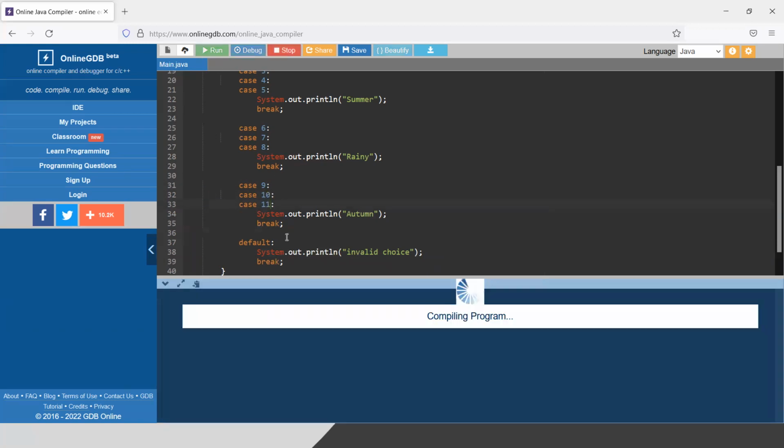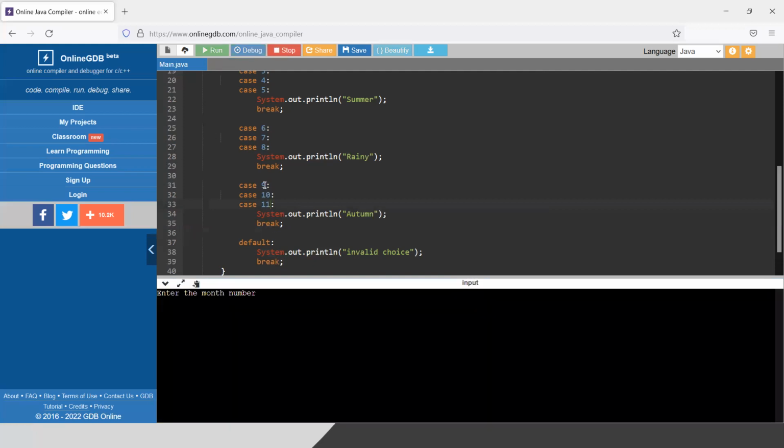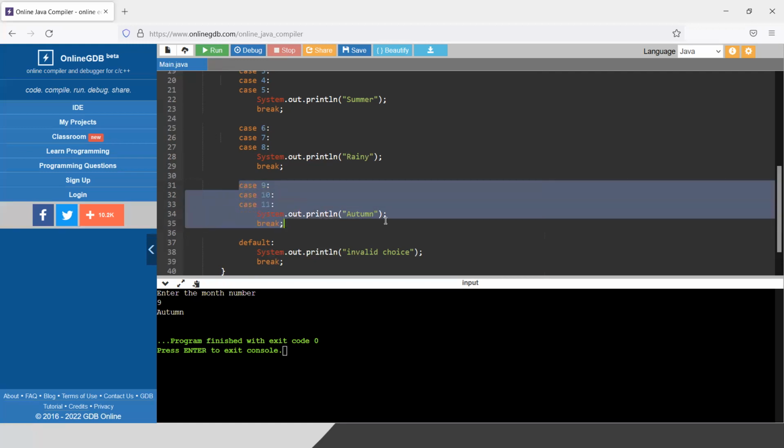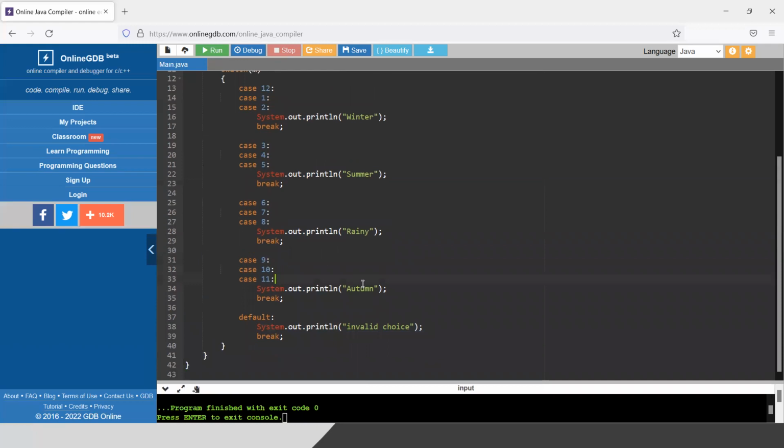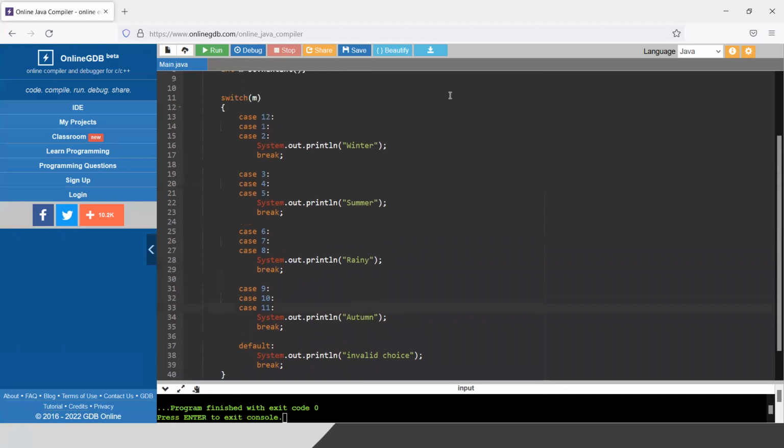So I hope we are done. Let me run this program for you. Suppose I will give 9 here. If I give 9, obviously it will print autumn because it is fall through and it is directly going into the autumn line, printing autumn and break. That's all. If you check the program, I am expanding it. I have just mentioned all the distinct values of the month.